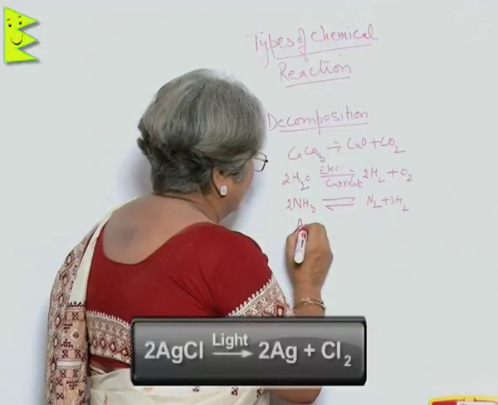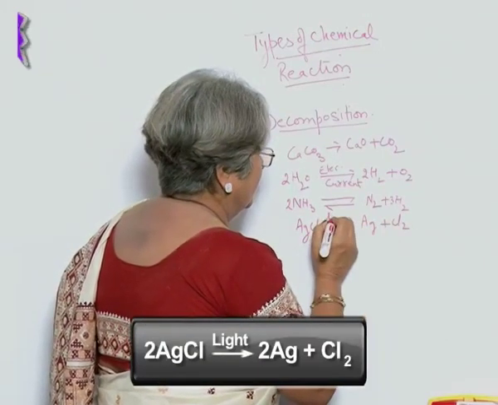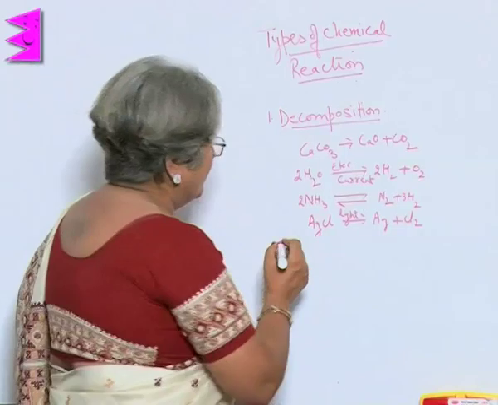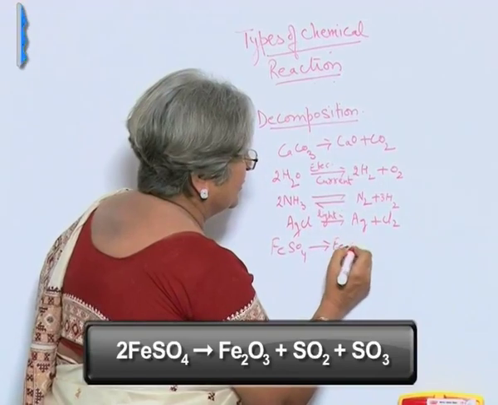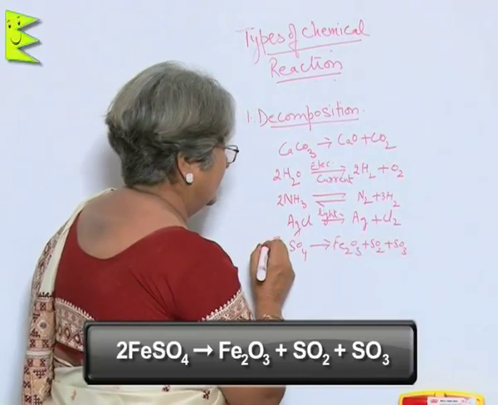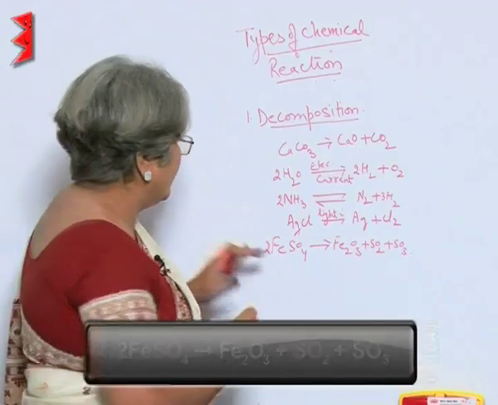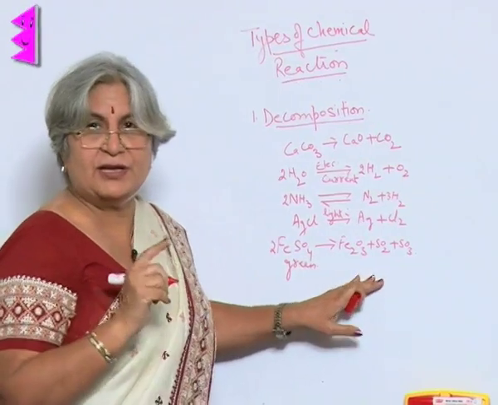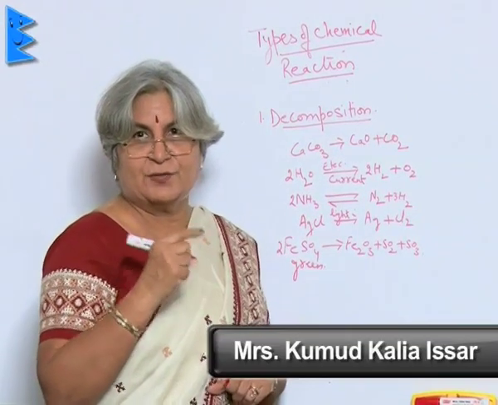Silver chloride gives silver plus chlorine. Same is true for silver bromide. Now, when ferrous sulfate is heated, what we get is ferric oxide plus sulfur dioxide plus sulfur trioxide. Right? Now, ferrous sulfate is green in color, but ferric oxide is not. Not only this, there is also a pungent smell, that of sulfur dioxide. So, there is change of smell also.